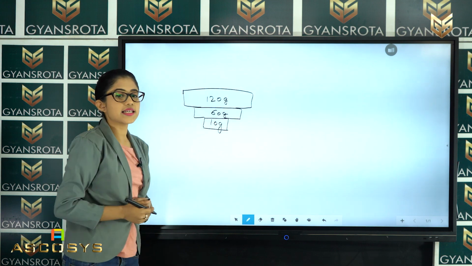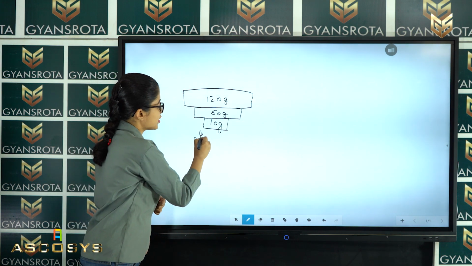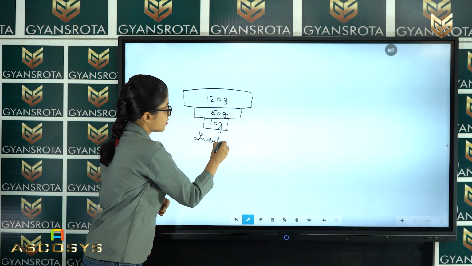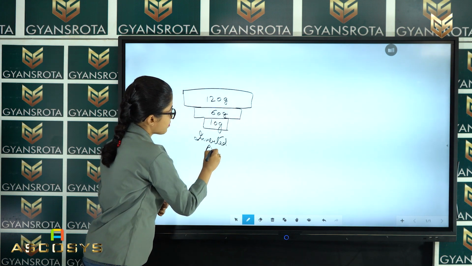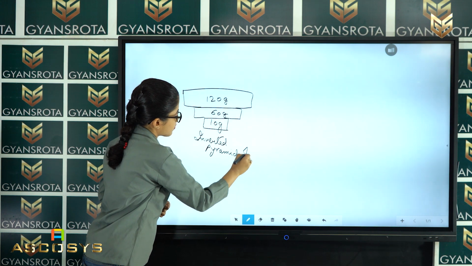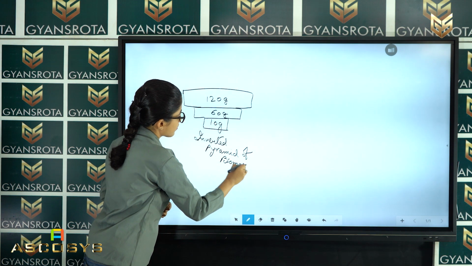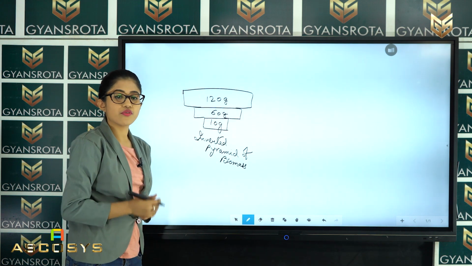So after looking at this, what can you say? This is the inverted pyramid of biomass, right? And this 10 gram is actually of whom?